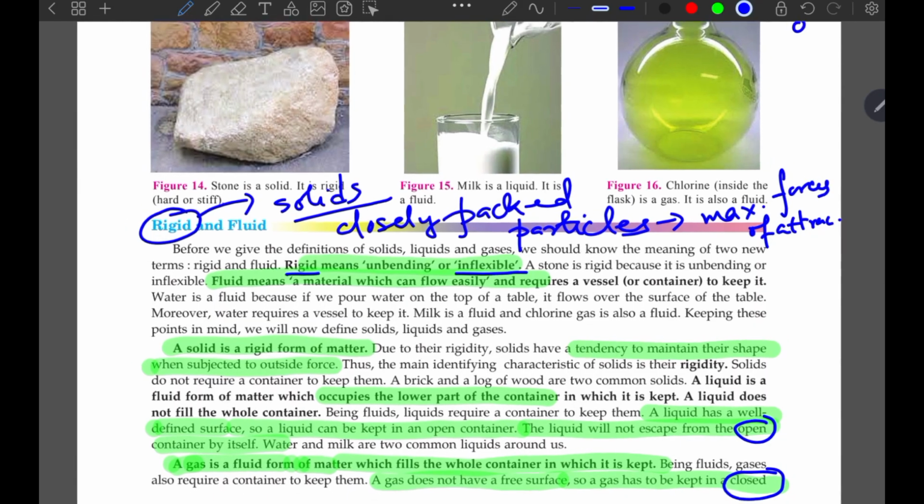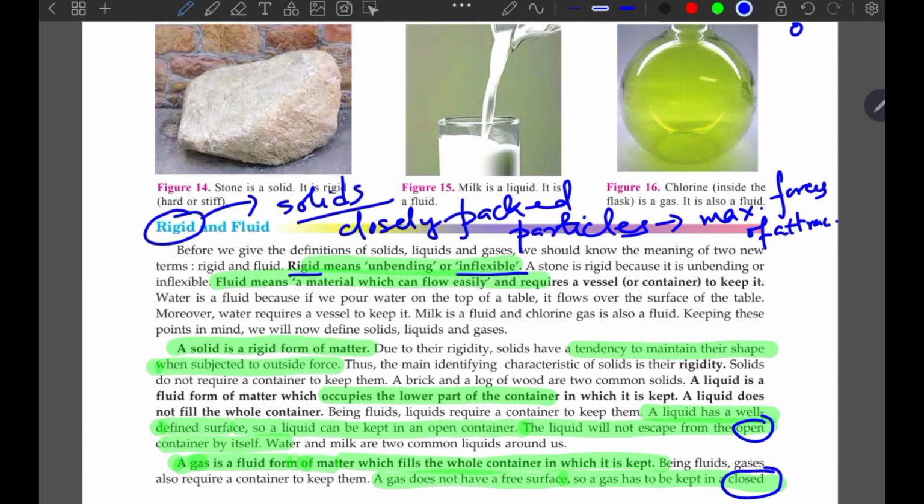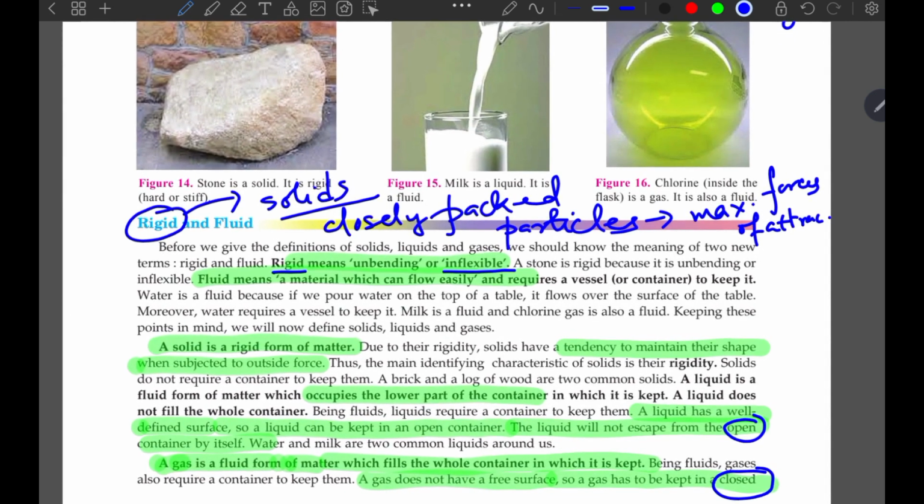Now the liquid is flowing and the ball is rolling. Why? Because the ball is rigid in form. The particles are closely packed. They have maximum forces of attraction between them. Whereas a liquid or a gas has lesser forces of attraction. So I'll say moderate forces of attraction in liquid and minimum forces of attraction in gases. And so they are free to move around. So they are moving out and they are diffusing out easily.